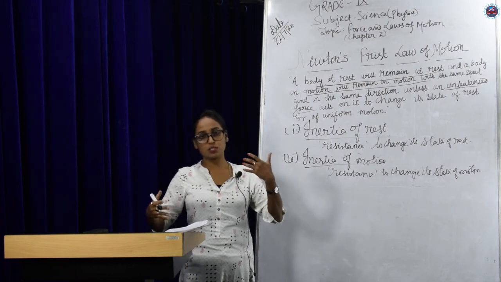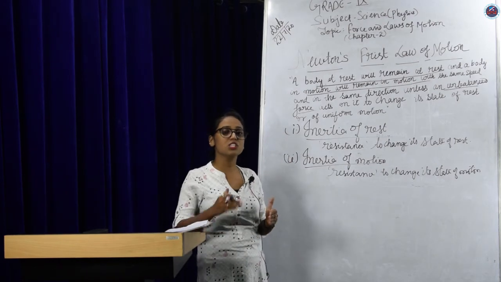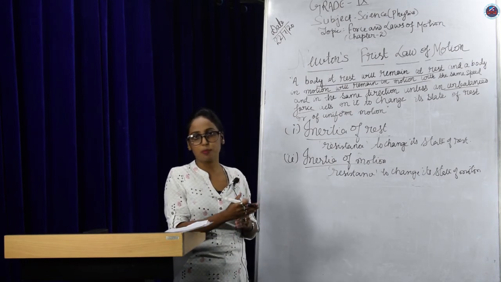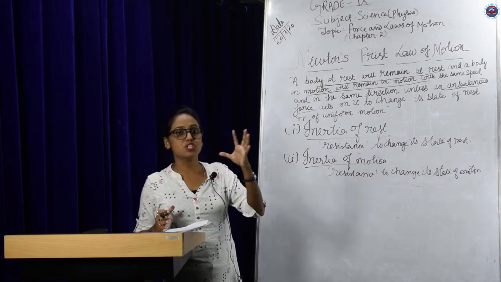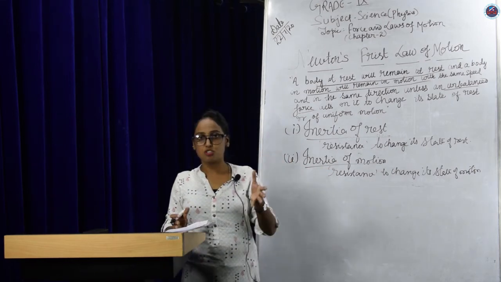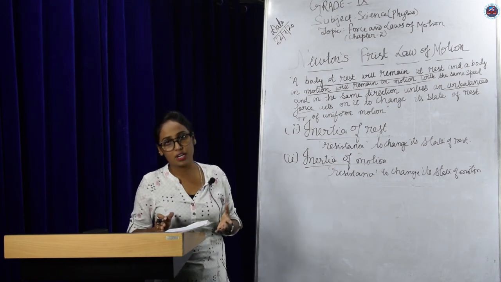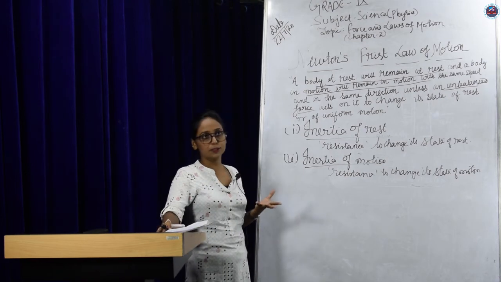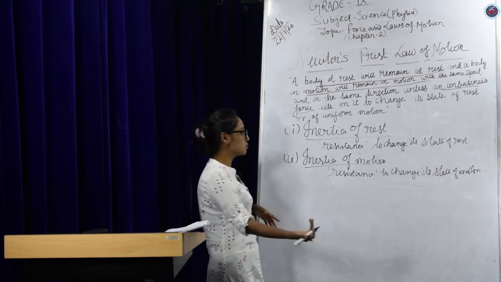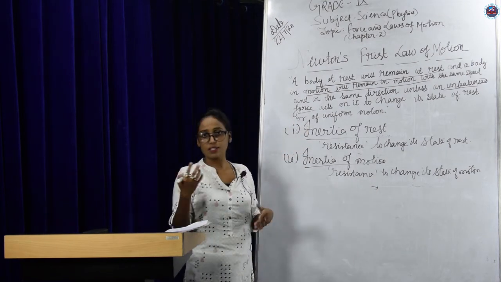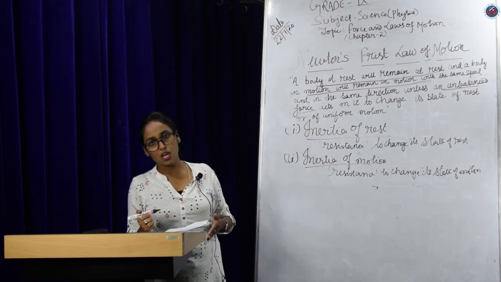As the bus is in motion, our body is also in motion. But as soon as the bus stops, as our foot is in contact with the bus, due to frictional force, our foot also stops. But our upper body tends to remain in motion. That's why it experiences a jerk in the forward direction. You can also take the example of a person jumping from a moving bus, who always goes forward. Same reason: the foot, as soon as it touches the ground, comes to rest, but the upper body tends to remain in motion.